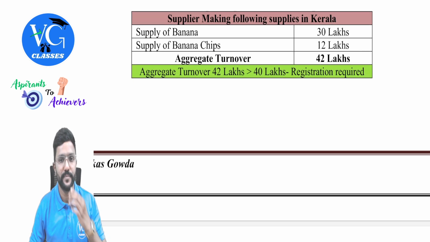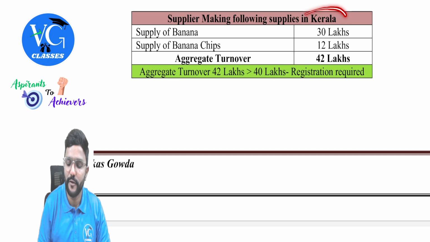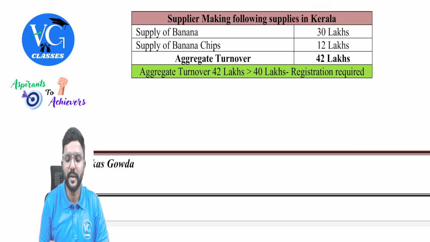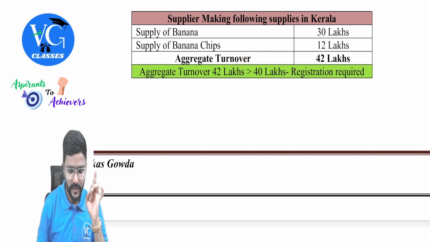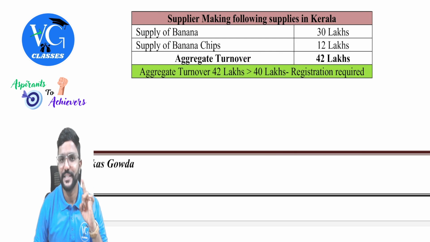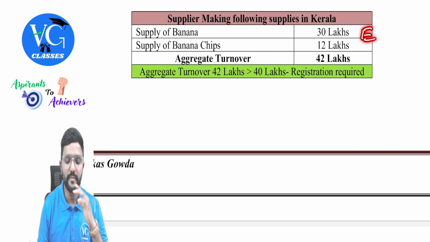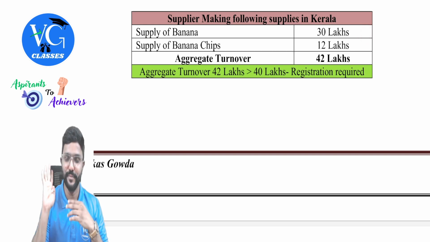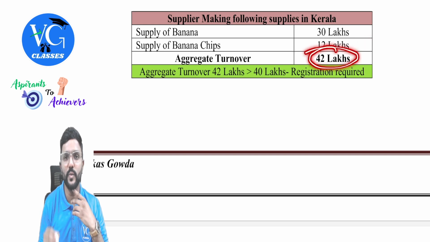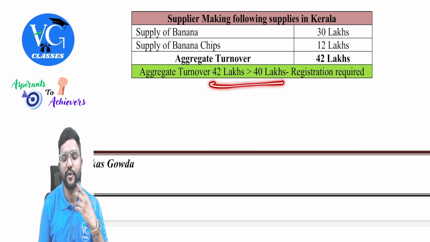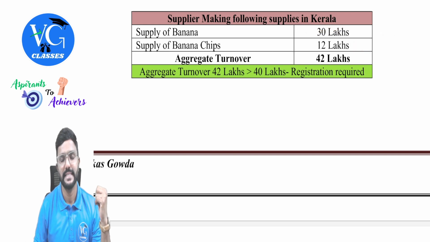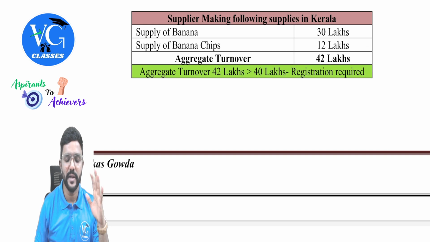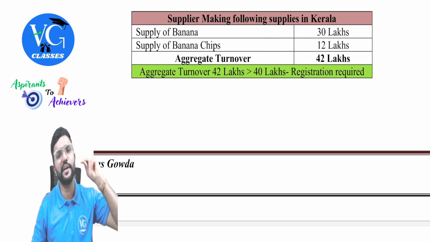Okay, sir. Next, assume I am making supplies in the state of Kerala, within Kerala. What's the threshold limit applicable for me? Assume I am supplying only banana and banana chips, goods only. So within Kerala, 40 lakh is the threshold limit. Okay, sir. So supply of banana is an agricultural produce. Yes, exempt. Supply of banana chips is taxable. Okay, 12 lakhs. So what is the aggregate turnover? 42 lakh. So 42 lakh is more than 40 lakh. Should I take registration in Kerala? Yes, but pay GST only on 12 lakhs. Is that clear?